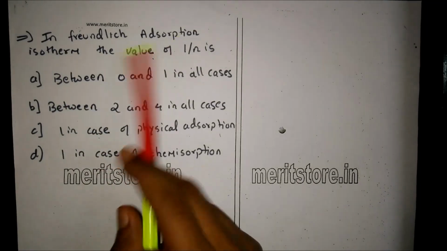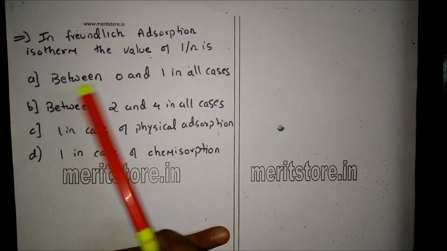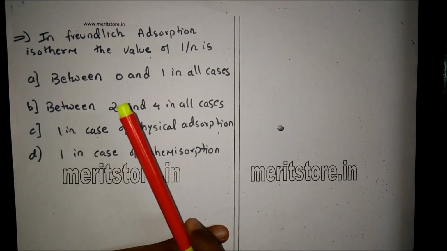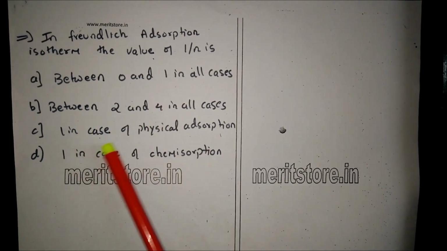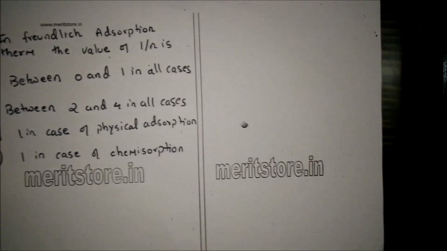In Freundlich adsorption isotherm, the value of 1/n is A. Between 0 and 1 in all cases, B. Between 2 and 4 in all cases, C. 1 in case of physical adsorption, D. 1 in case of chemisorption.